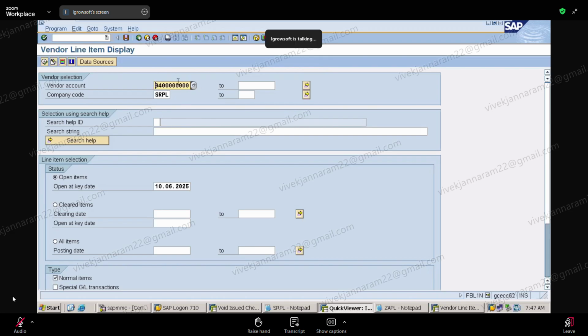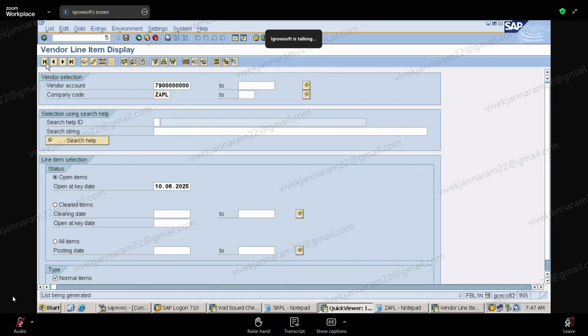You are giving input. And then when I run, what is my vendor number? 79. So these input fields we call selection fields.